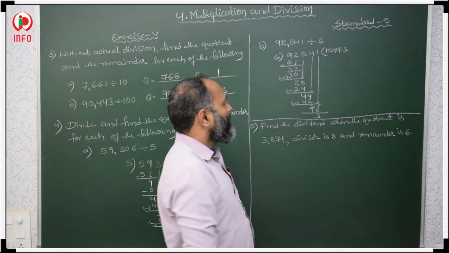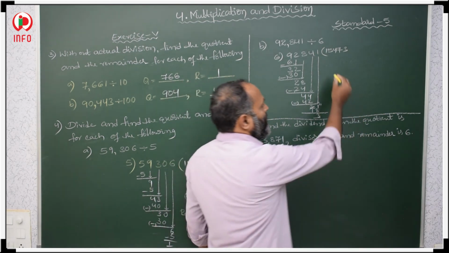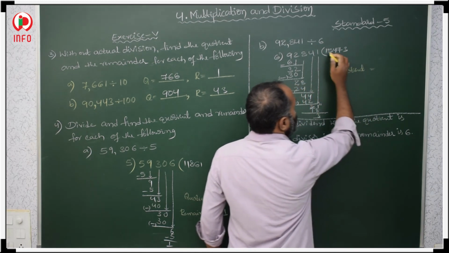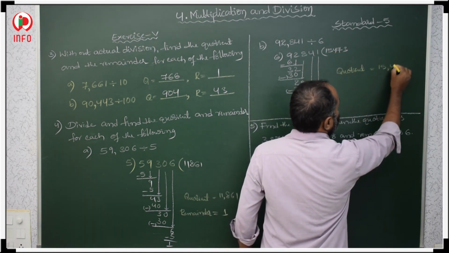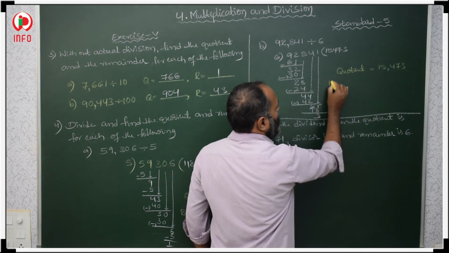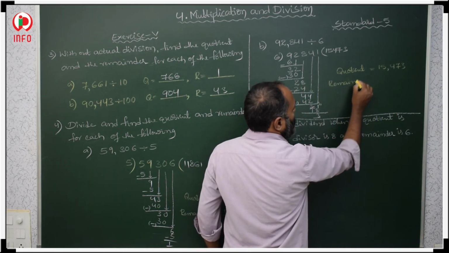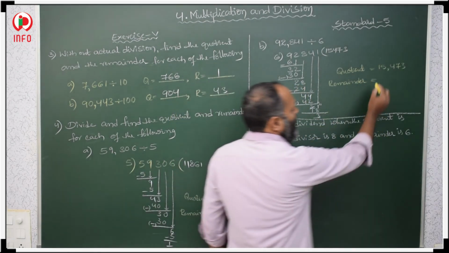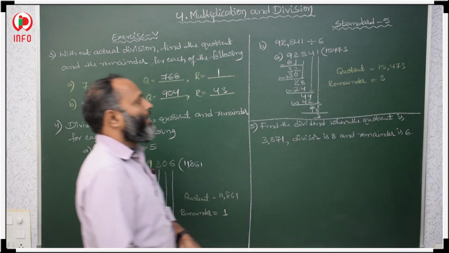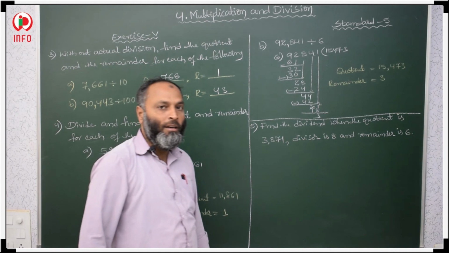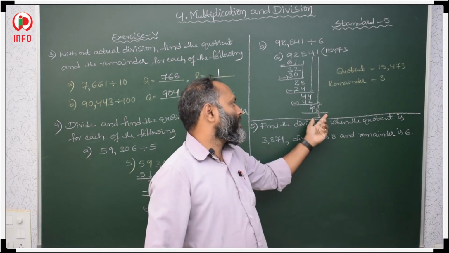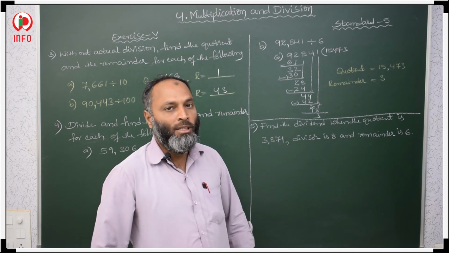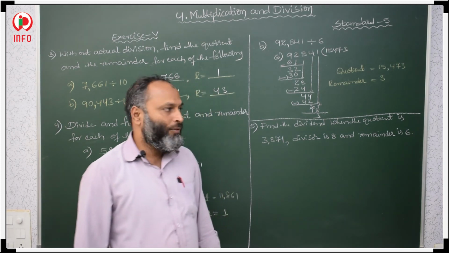Now we have to write quotient and remainder. What is the quotient? This is our quotient, 15,473, and remainder. What is the remainder? 3 is our remainder. First you have to divide and after that you have to write quotient and remainder. So here we have the quotient, and the last one, whatever is left after division, that is your remainder.